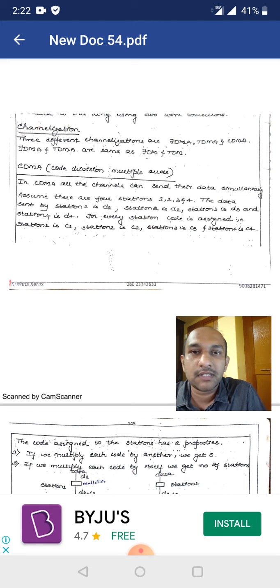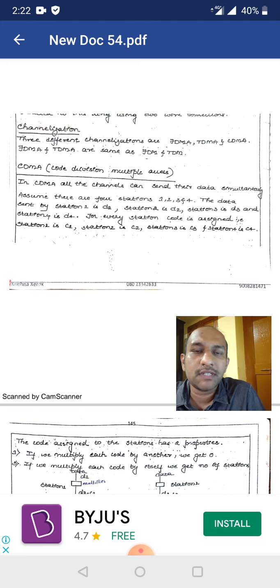So FDMA means frequency division multiple access, and TDMA means time division multiple access, and CDMA means code division multiple access. FDMA and TDMA are same as FDM and TDM, that is frequency division multiplexing and time division multiplexing. So here I will explain about CDMA, that is code division multiple access.